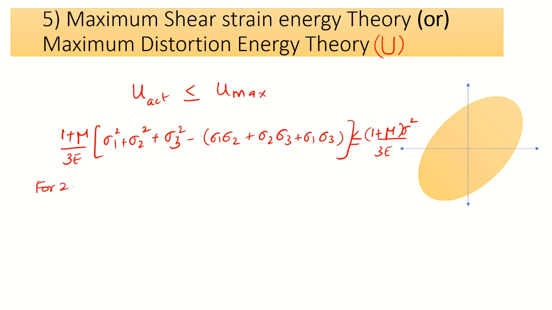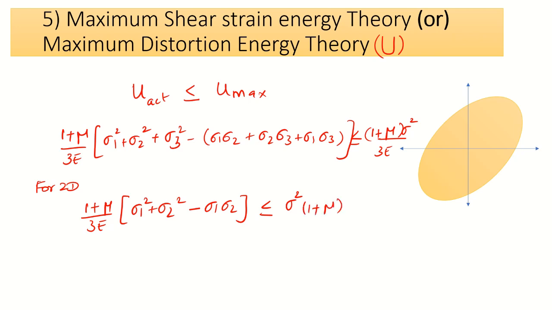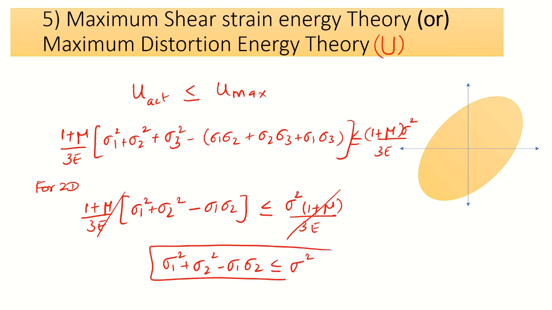For the 2D case, 1 plus mu by 3 times sigma 1 square plus sigma 2 square minus sigma 1 sigma 2, which must be less than or equal to sigma yield square times 1 plus mu by 3E. So after cancelling this, I'll be getting sigma 1 square plus sigma 2 square minus sigma 1 sigma 2, which must be less than or equal to sigma yield square. From this, I'll be drawing this graph, with plus sigma 1, sigma 2, minus sigma 1 and minus sigma 2.